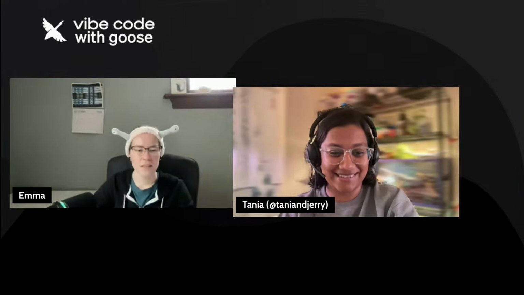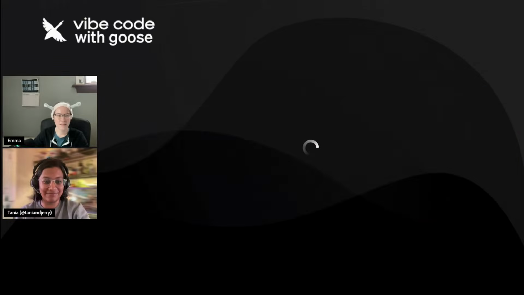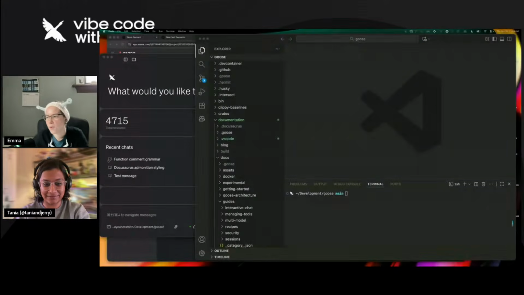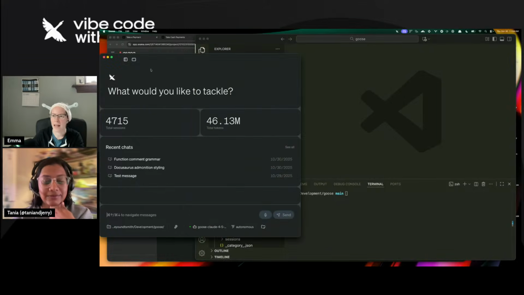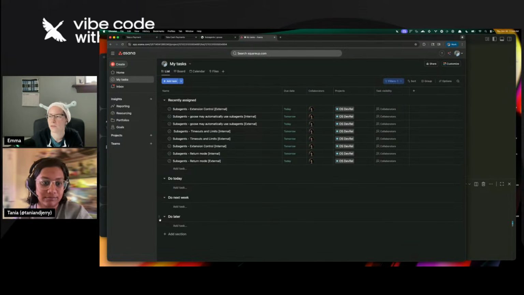Sharing my screen. So right now I've got a VS Code editor open with a terminal, and I've got Goose open in the desktop. I prefer using Goose desktop, and it's asking me, what would you like to tackle? I'd like to tackle my to-do list, Goose.